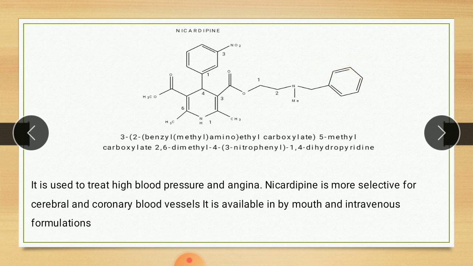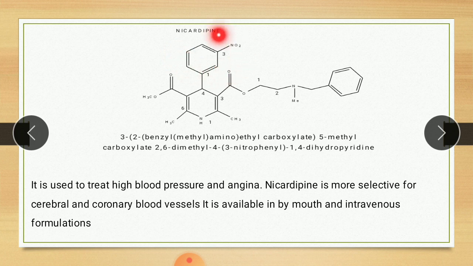Methyl, benzyl methyl means this methyl. Amino ethyl, so it is an amino ethyl. Carboxylate, so this one is carboxylate. 5-methyl, this one is 5-methyl carboxylate. Second and sixth position methyl group, dimethyl, 2,6-dimethyl.